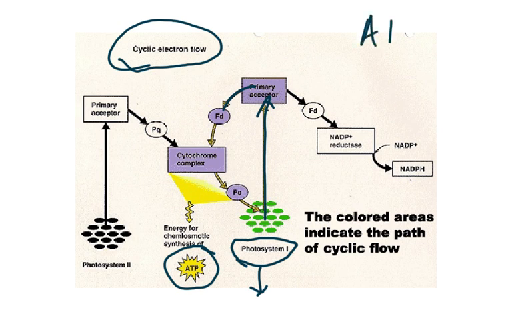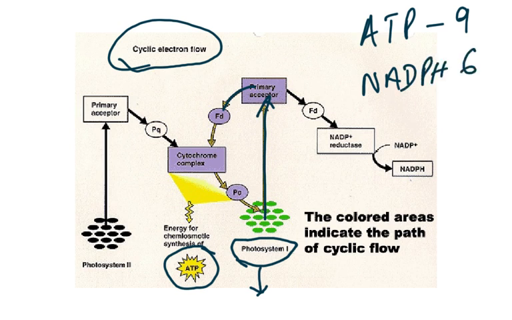The reason being that we require 9 ATPs and we require only 6 NADPH. So this story, the non-cyclic, is going to go 6 times. So we're going to have 6 ATP and 6 NADPH. But then we've got to get the additional 3. We need the cyclic to go 3 times so that we get the 9 ATPs.